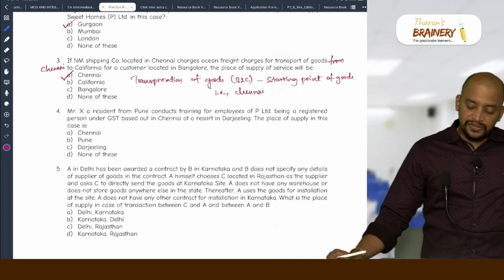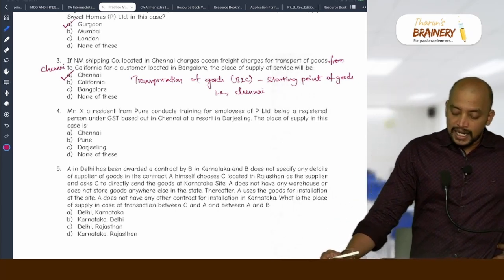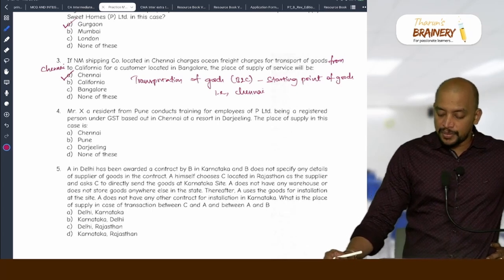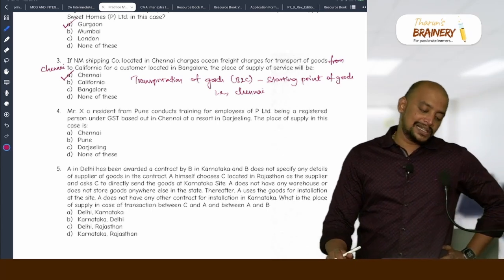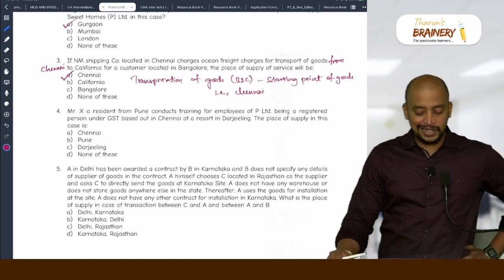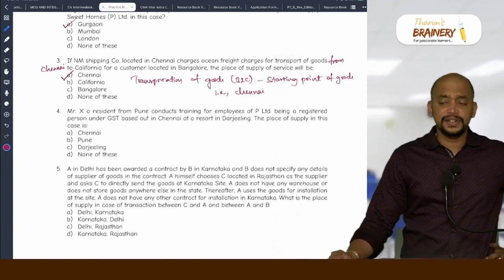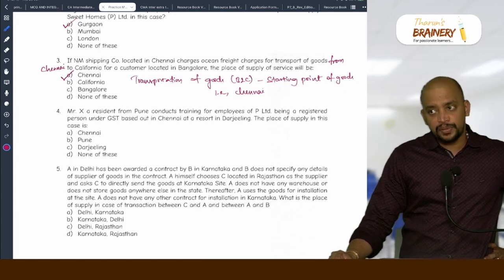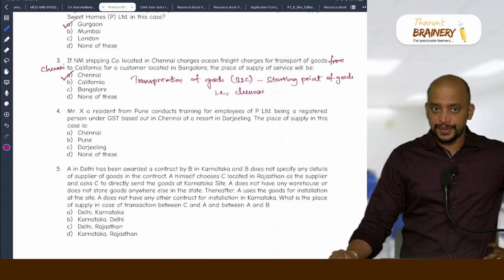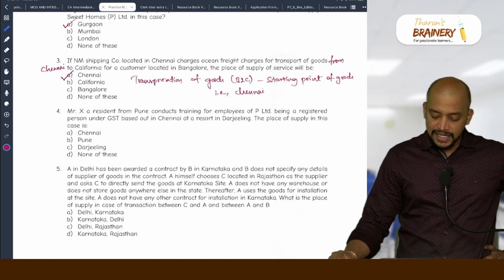Next, number 4. Mr. X, a resident from Pune, conducts training for employees of P Limited, being a registered person under GST based out in Chennai, at a resort in Darjeeling. The place of supply in this case, what service is it? Training and performance appraisal. B2B or B2C? B2B. So we need to take location of recipient.